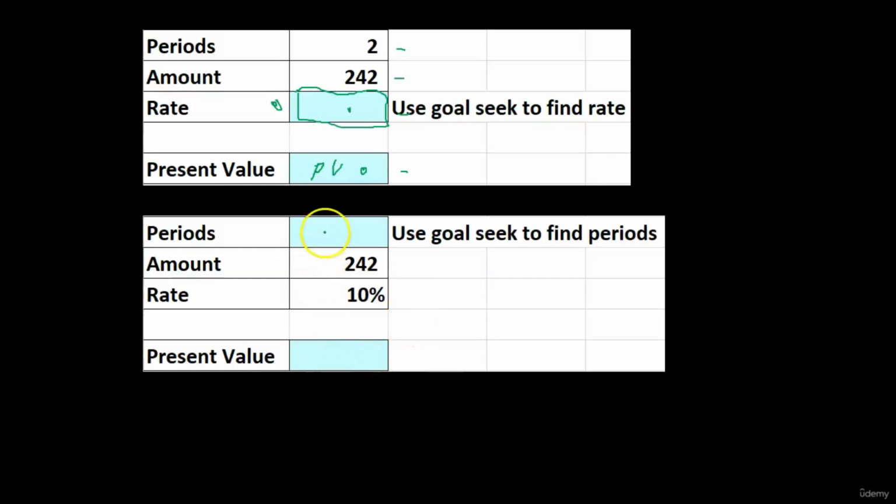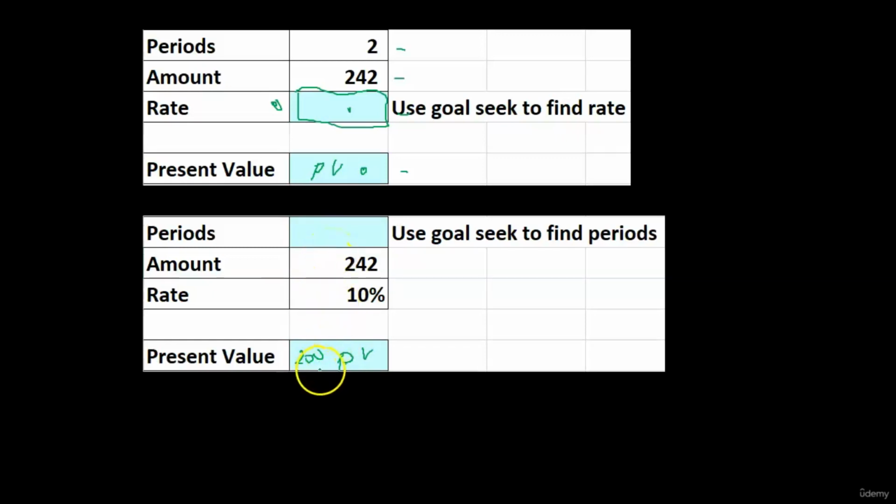And we could do that here too. Like if we don't know the number of periods, but I know the amount, I know the rate, and I know this is 200, then I can say, well, let's use the present value formula. I'm not just going to type 200 in here and then look for a formula up top, because I don't know the formula for the number of periods. I don't want to know another formula. I just want to use the present value formula to figure out the number of periods.